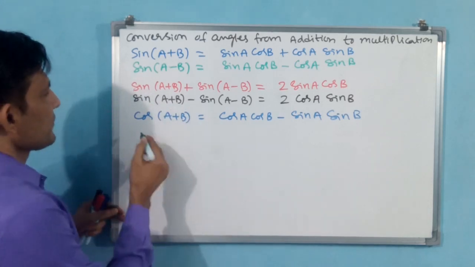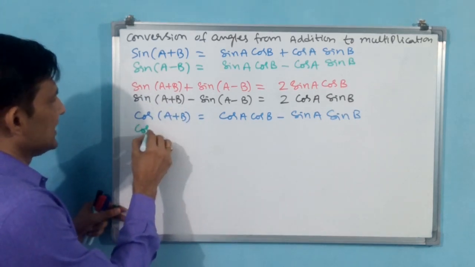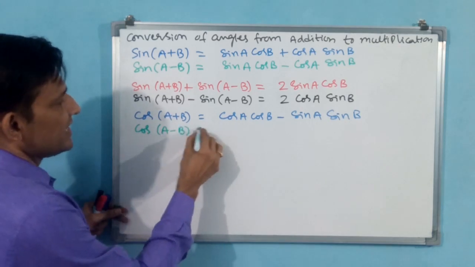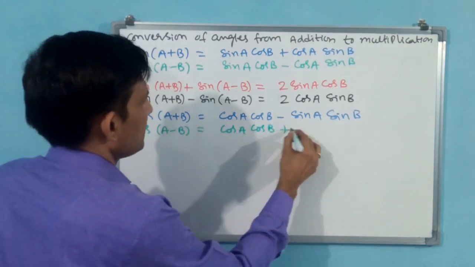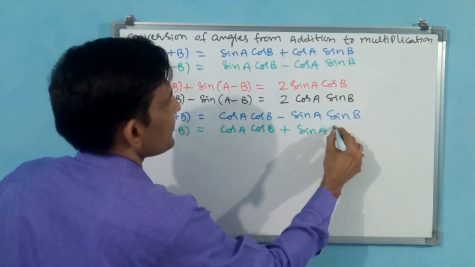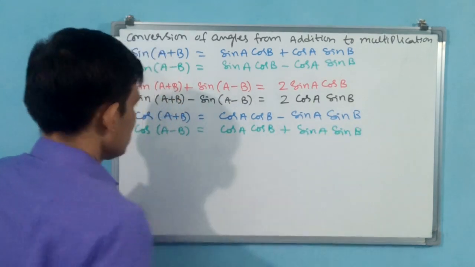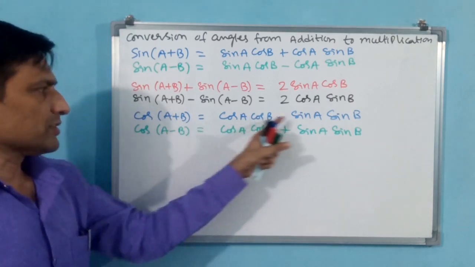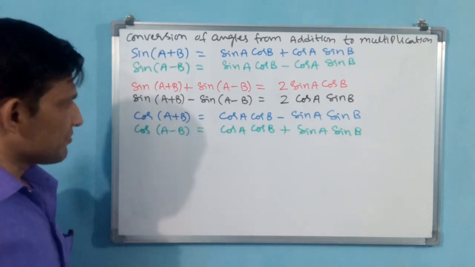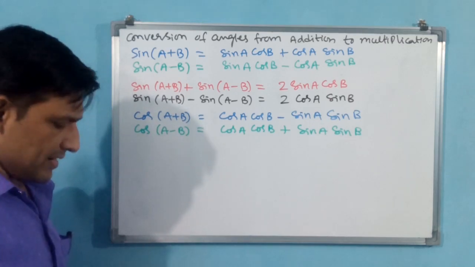Again cos of a minus b: here plus will come, cos a cos b plus sin a sin b. So cos of a plus b is equal to cos a cos b minus sin a sin b, and cos of a minus b is equal to cos a cos b plus sin a sin b.